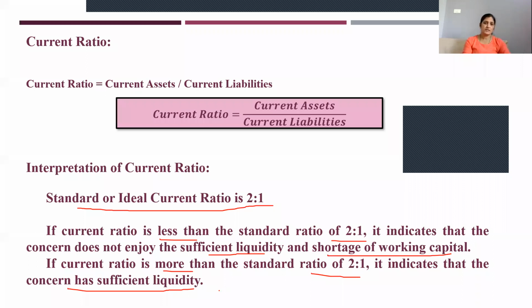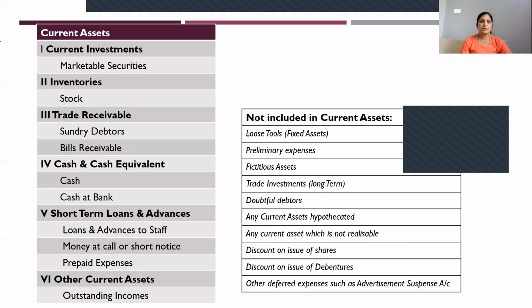If current assets are more, 2:1 or more than that, then it indicates that the concern has sufficient liquidity to pay off its debts. So first of all, we should know what the current assets are. All these years you have been calculating, still I will be explaining you.